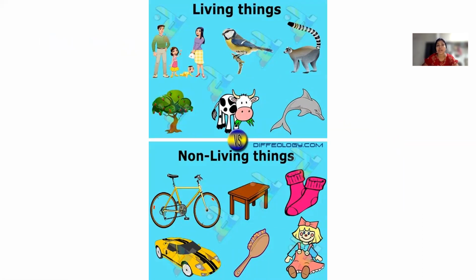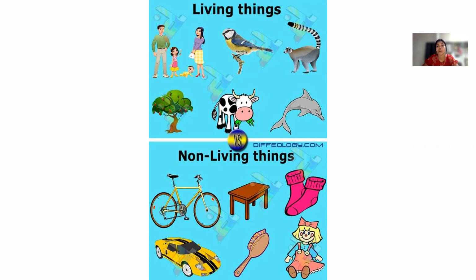We can see this. Living things means things that can move from one place to another, that can grow, that can eat, that have senses, that can feel, can die, all are living things. So we can take examples of human beings, birds, animals, plants, all are living things.